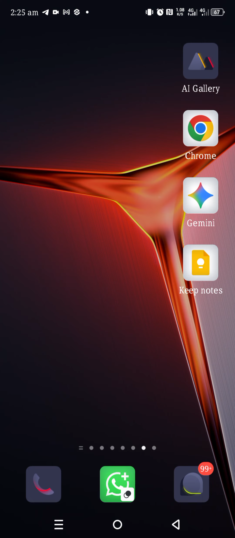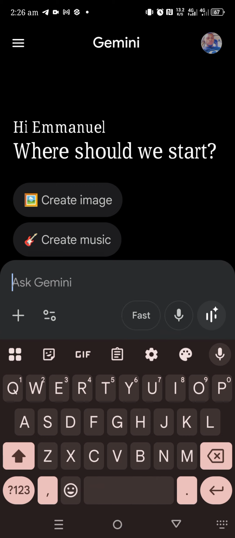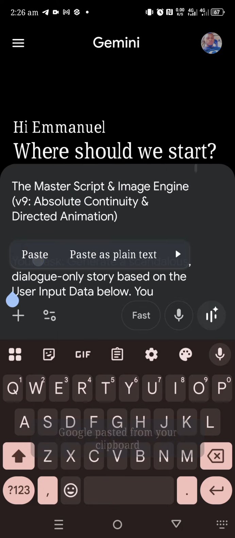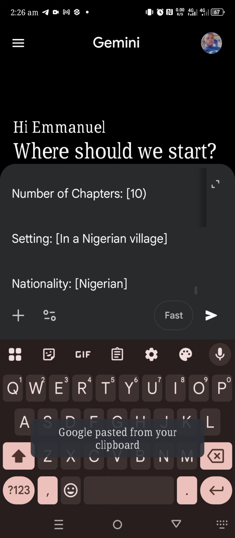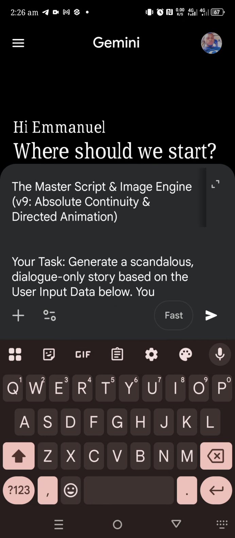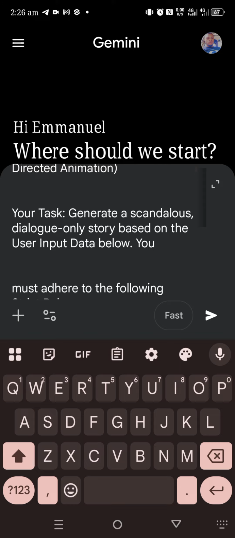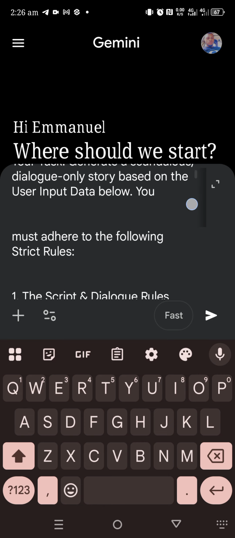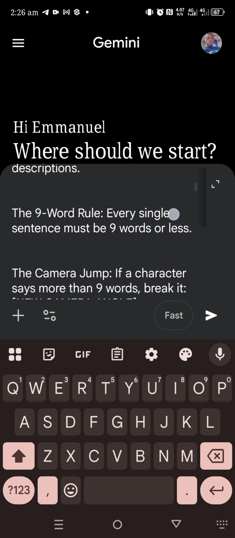So I'm using Gemini. Click on Gemini and then head over to Ask. Just click on Ask and then paste the prompt. Nigerian accent, nationality, settings in a Nigerian village. At the beginning of this prompt, you see the master script and image engine, absolute continuity, and direct animation. Your task is to generate a scandalous dialogue-only story based on user input. So it's going to follow all I said here. So this is what the prompt actually does.